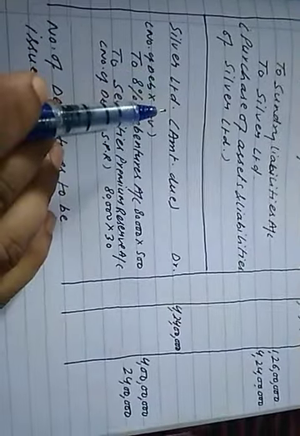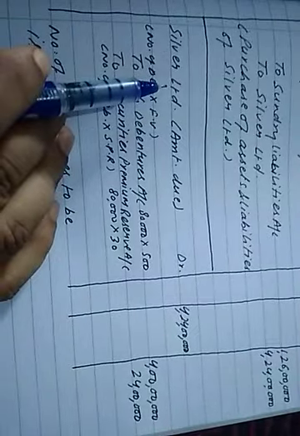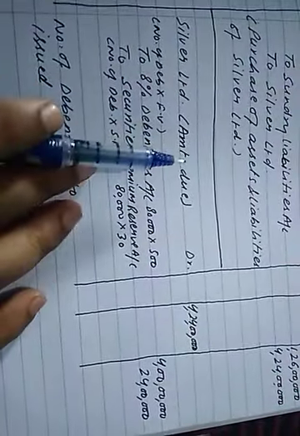Now in the second journal entry we are going to issue debentures to Silver Limited, the vendor of the company, and as a result the liability of the vendor, the creditor Silver Limited, will decrease, and whenever liabilities decrease the amount is shown on the debit side.